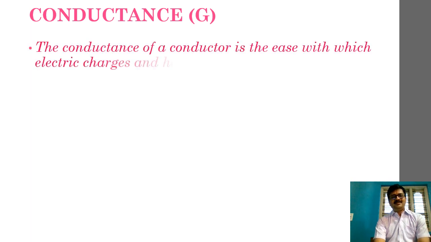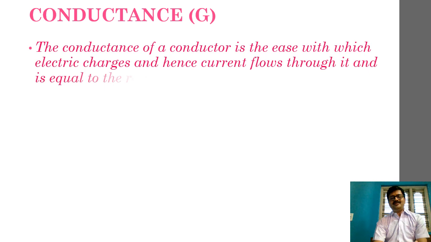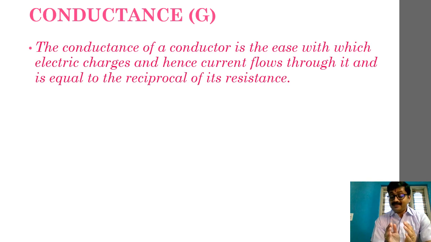Remember, conductance of a conductor is the ease with which electric charges, and hence electric current, flow through it, and is equal to the reciprocal of its resistance. So I am combining two statements here. As far as the definition goes, it's a combination of two statements.